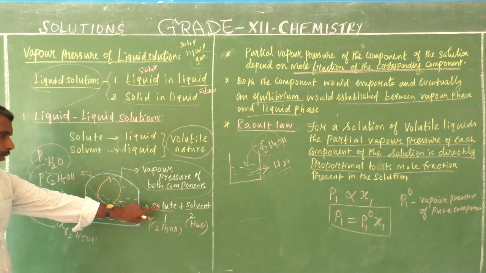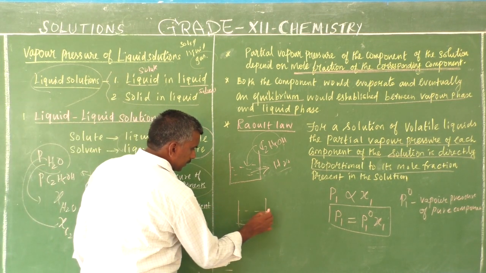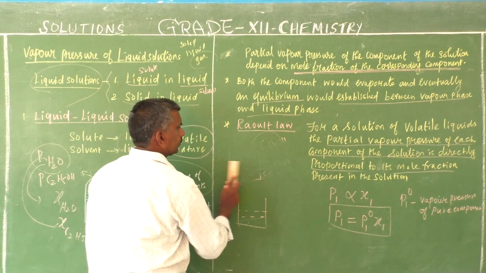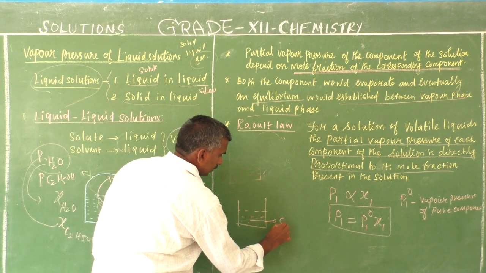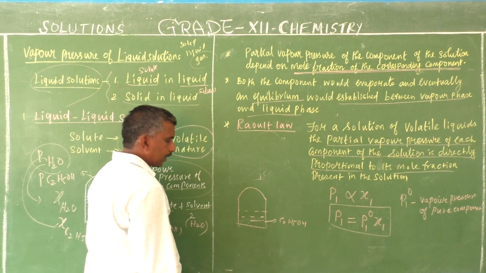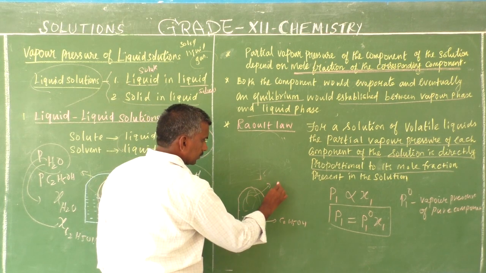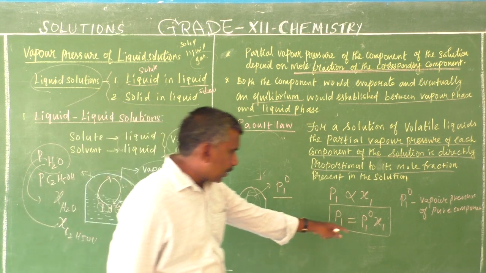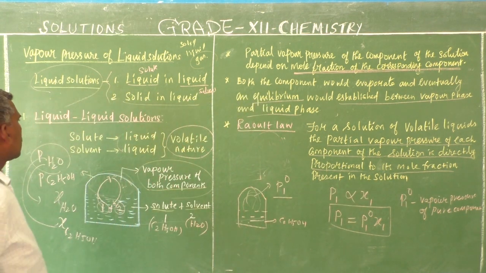Now here component 1 is the solute, that is ethanol. You take a beaker and take only ethanol. What happened? This pressure is created by the evaporation. This is P1⁰, equal to the vapor pressure of the pure component. This is the solute. Now the solvent.